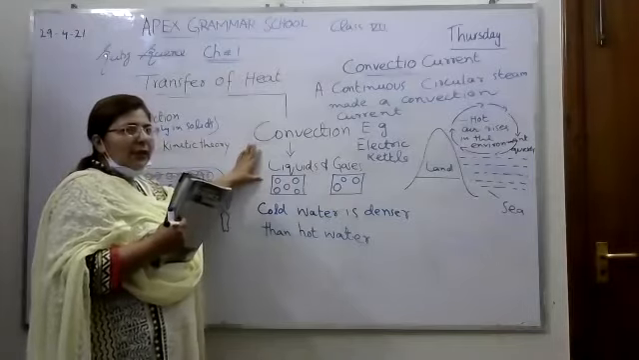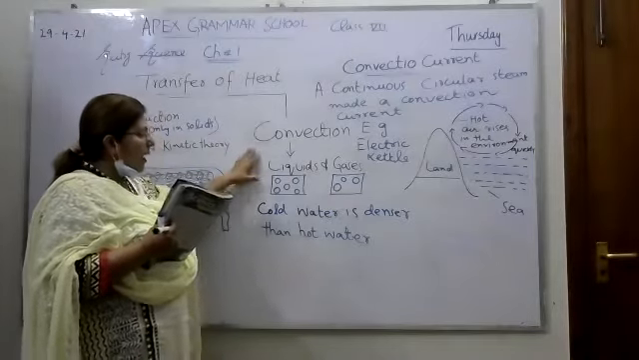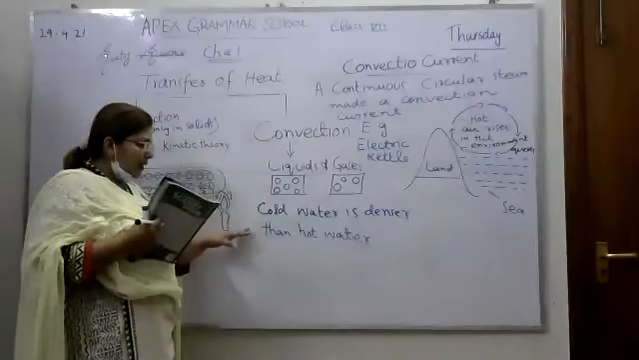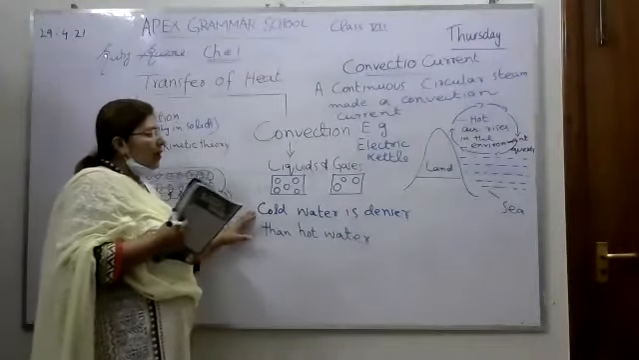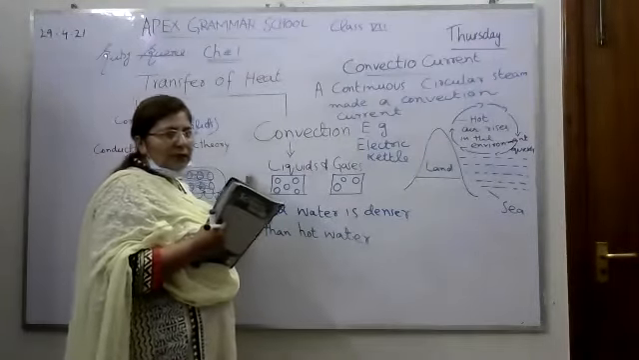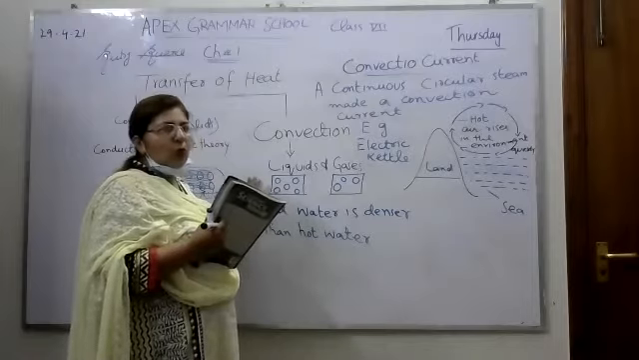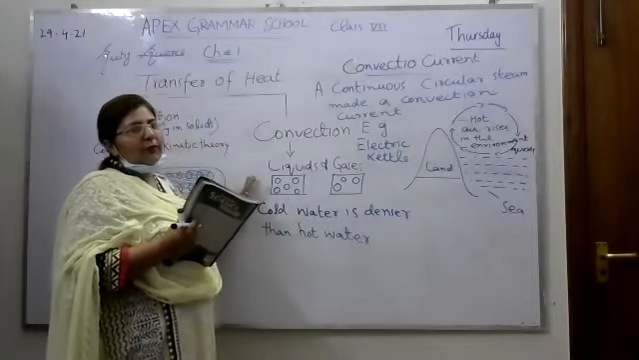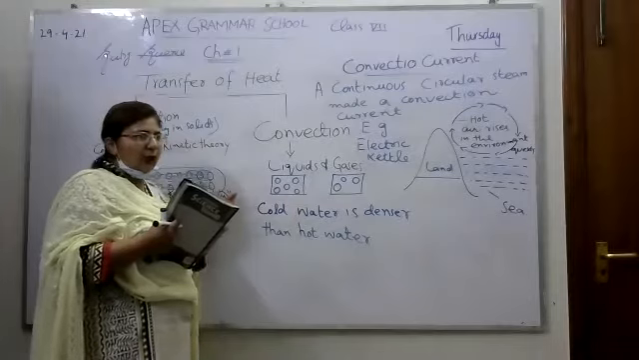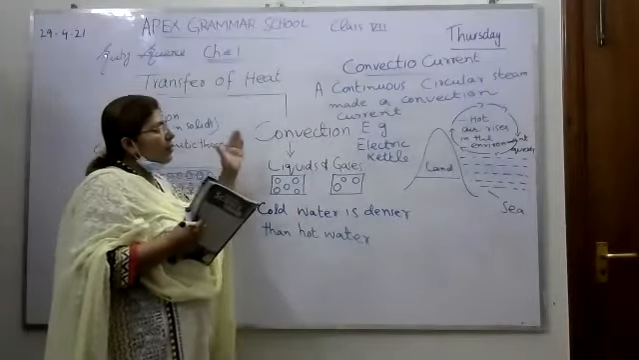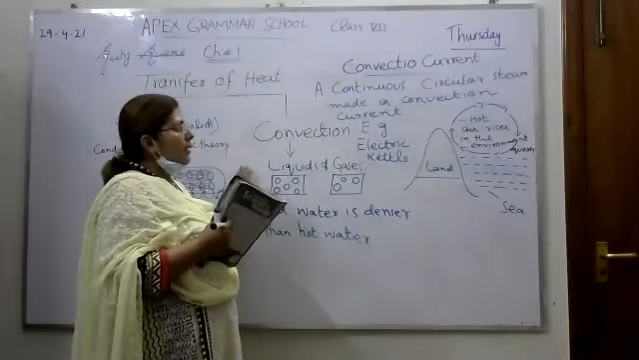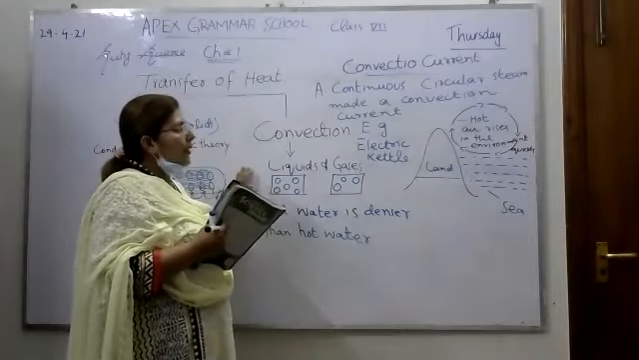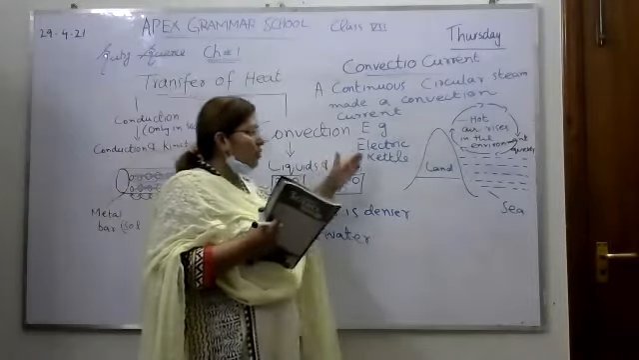Convection happens in liquids and gases. And you all know cold water is denser than hot water. So first, when we heat up the water in the electric kettle, when it becomes warm, it rises up. And when a continuous circular stream is produced inside the kettle, it is called a convection current.